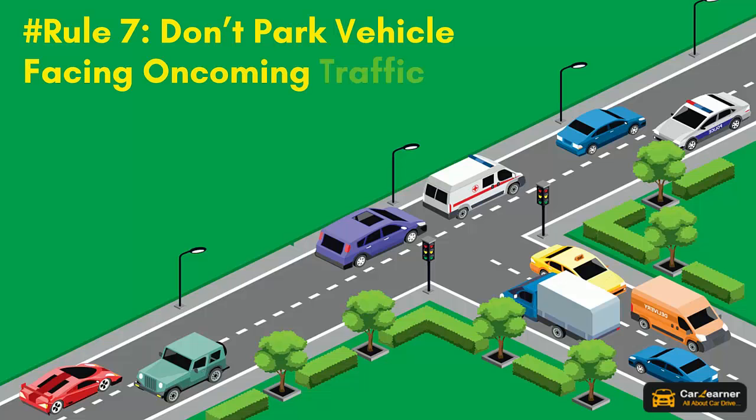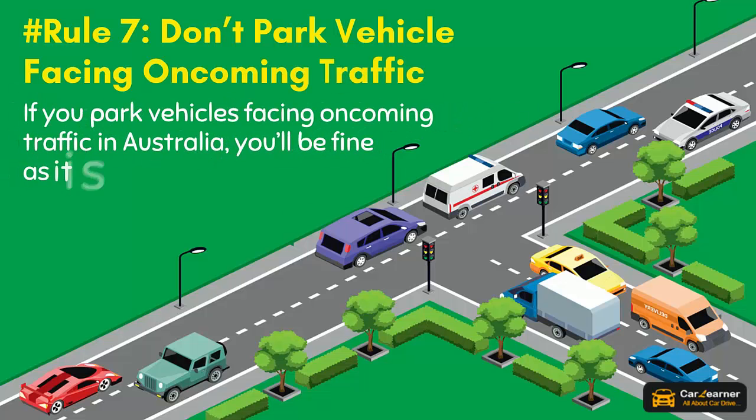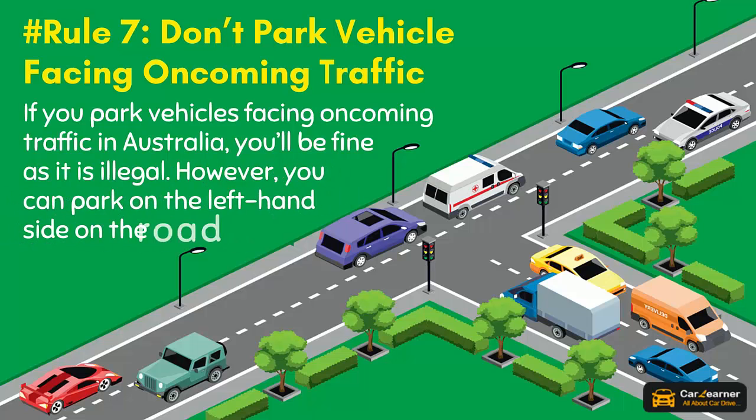Rule 7, Don't park your vehicle facing oncoming traffic. If you park vehicles facing oncoming traffic in Australia, you'll be fined as it is illegal. However, you can park on the left-hand side of the road, clear of all the traffic.